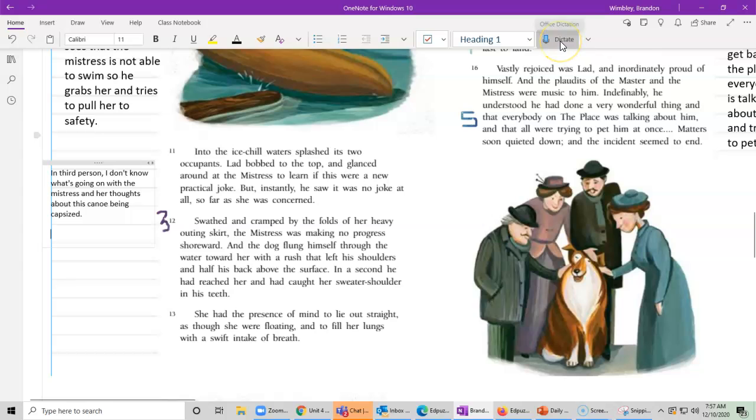Now, if this was told just from the first person point of view of the mistress, then we wouldn't know what the dog was doing right now, because she would be so concerned with herself almost drowning that she wouldn't know that the dog was thinking about rescuing her. If this had been told in first person with the mistress's point of view, we wouldn't know what was going on with Lad and that he's getting ready to rescue her.